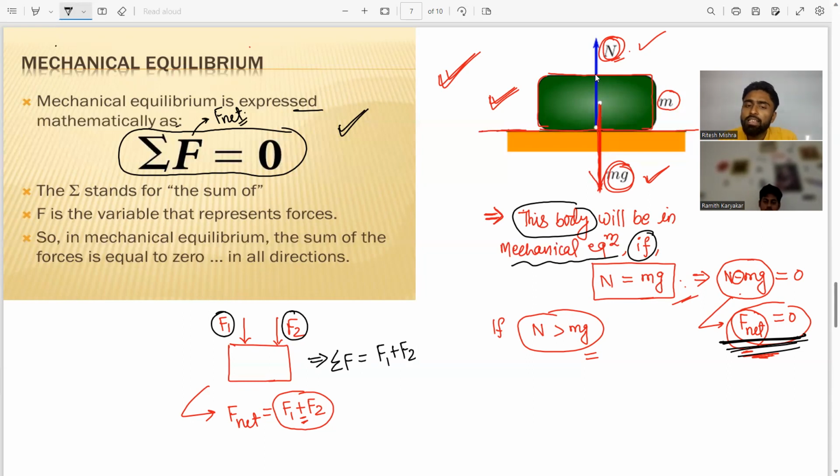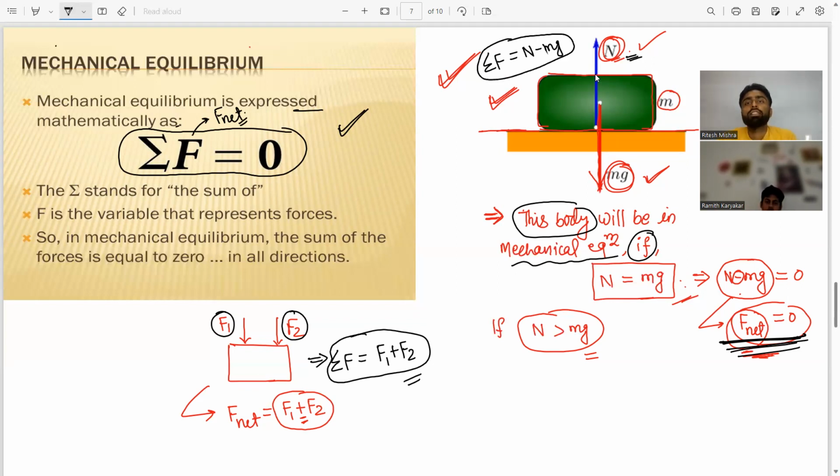Since these two forces are in the same direction, the plus sign is taken. But for this case, what will be summation of F? If N is taken positive, then mg will be negative because it is opposite in direction. So N minus mg.